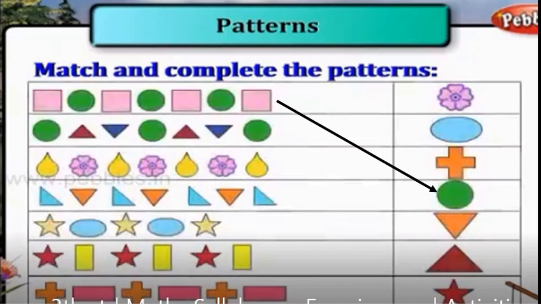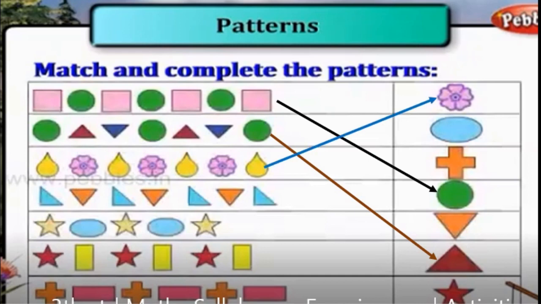In the second one, circle, triangle up, inverted triangle, then circle, triangle up, inverted, circle, then again red colored triangle. Correct? Yes. Next, a drop picture, flower, drop, flower, drop, flower, drop, flower.